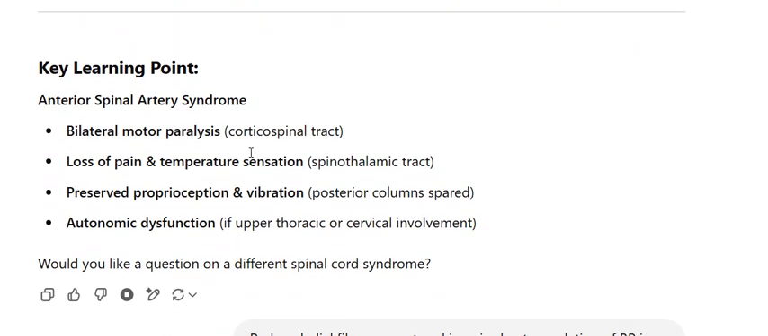Key learning point. Anterior spinal artery syndrome: bilateral motor paralysis, corticospinal tract; loss of pain and temperature sensation, spinothalamic tract; preserved proprioception and vibration, posterior column spared. Autonomic dysfunction if upper thoracic or cervical involvement. Would you like a question on a different spinal cord syndrome?